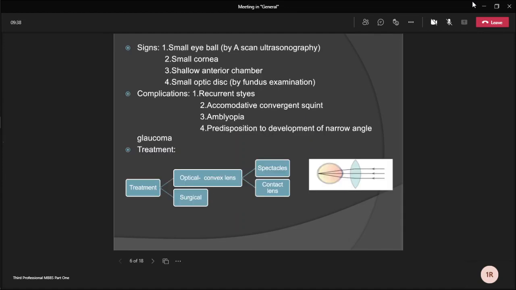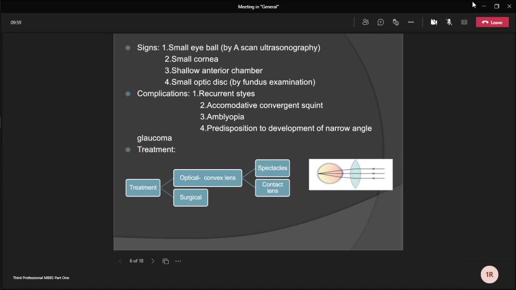Next is signs. Mainly the patient's eyeball is very small in size in case of hypermetropia. Cornea may be slightly smaller than normal. Anterior chamber is comparatively shallow, and in fundus examination a small disc is seen.